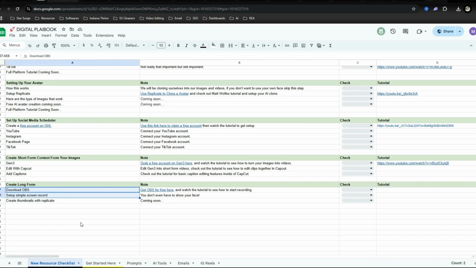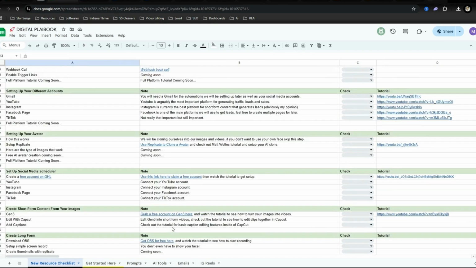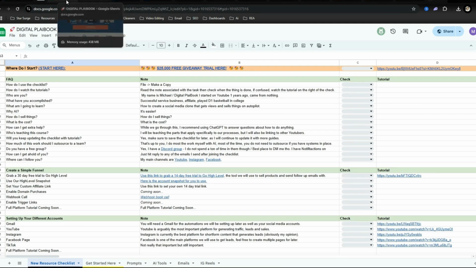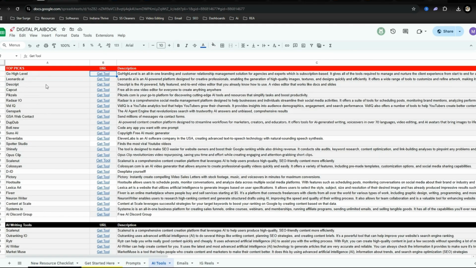Now, I don't use OBS. I do that for live streams, which I actually haven't done in a while, but I use a tool called Descript. So where is it? AI tools, Descript right here. It's the tool that I'm using to record. It's the tool that I use to screen share, create audios. Definitely check that out. But